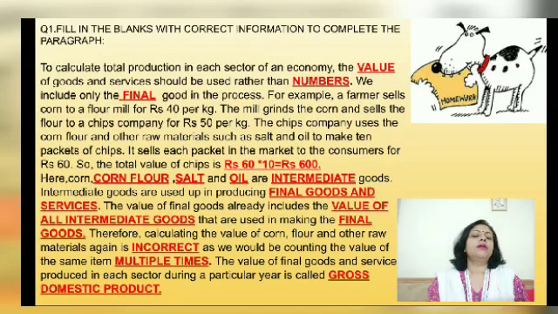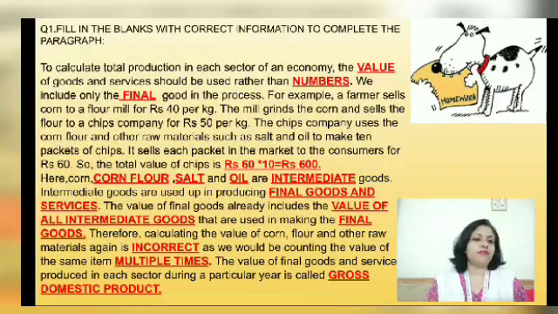Okay, now the question that I had given you all as homework was a fill in the blanks related to the GDP, calculation of GDP. So when we calculate the GDP, we take into account the value of goods and services and not the number. Okay, that is the final answer. The answers are marked in red if you can see. Then we take into account the final goods in the process and not the intermediate goods.